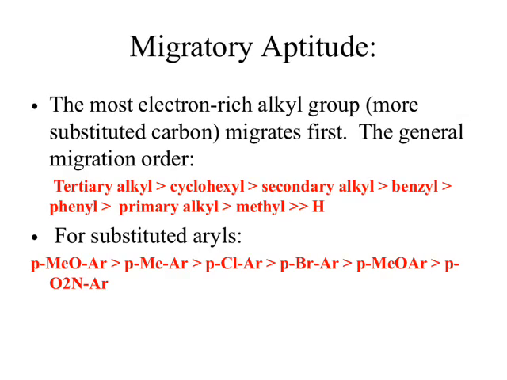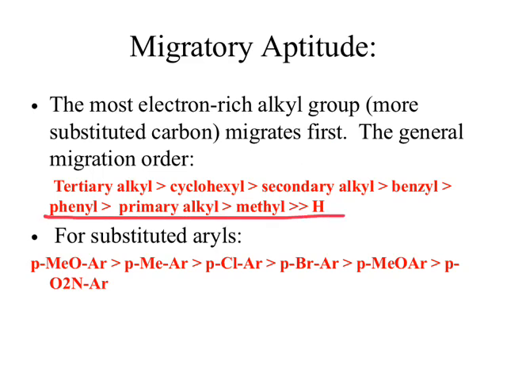Now in this pinacol-pinacolone rearrangement, the migratory aptitude is very important. In the mechanism we saw that there is migration of one group to the adjacent position. So what is the migratory aptitude? The most important thing is that the most electron rich alkyl group, that is the more substituted carbon atom, preferably migrates, and this is the order of migration.